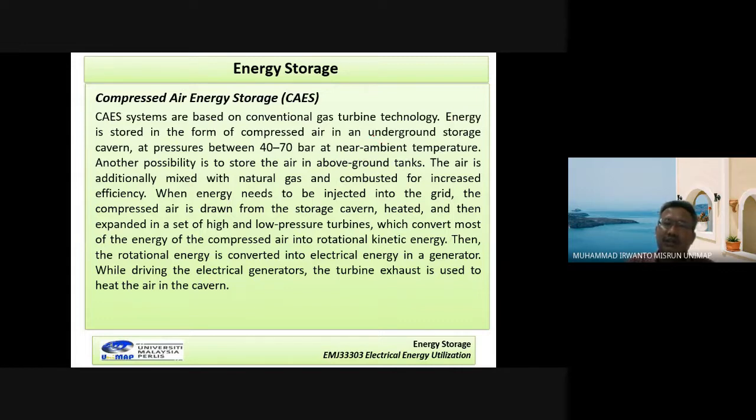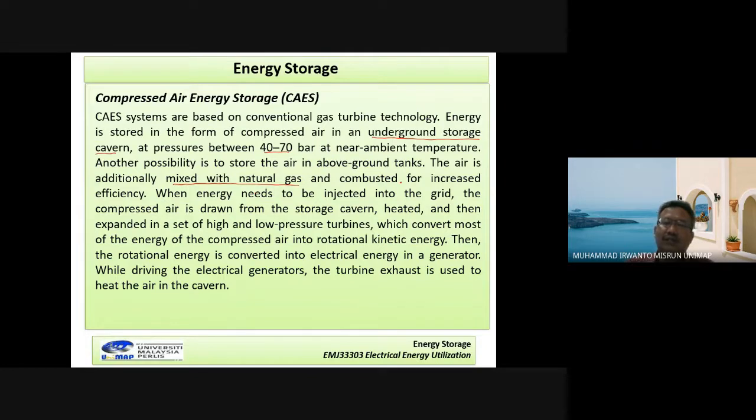Look here, underground storage cavern at pressure between 40 to 70 bar at near ambient temperature. Another possibility is to store the air in above ground tanks. The air is additionally mixed with natural gas and combined for increased efficiency.